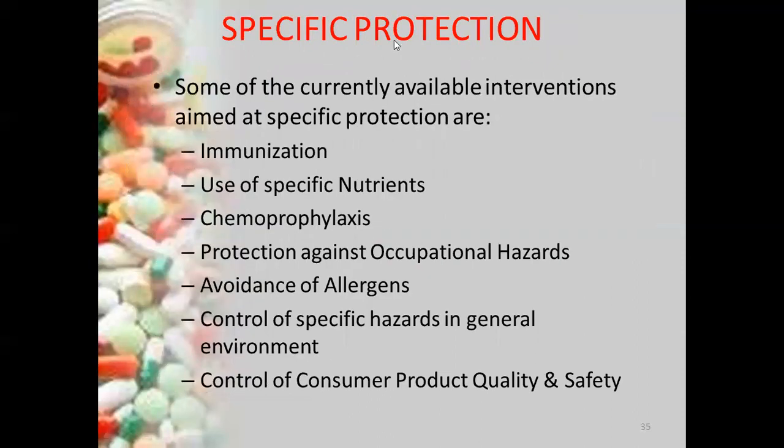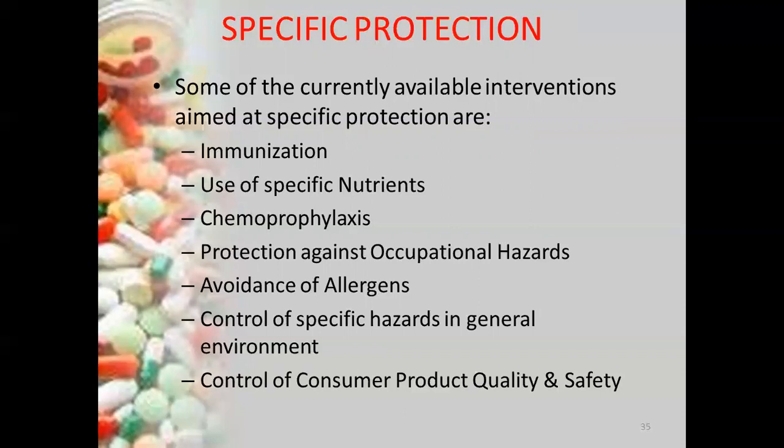So the specific protection interventions include immunizing. When a child is born, we are immunizing the child so that the child should not get exposed to the diseases. Then protection against occupational hazards, like wearing PPEs in a particular area, so that we can protect ourselves.